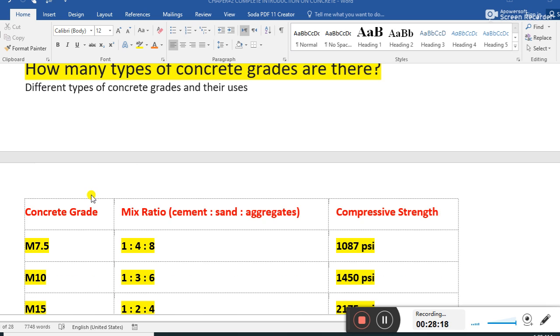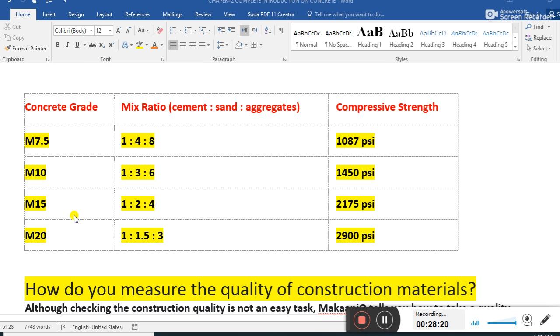How many types of concrete grades are there? Guys, this is also another important question. For example, for M7.5, M is mix and the ratio is 7.5. What is the ratio for M7.5? 1 cement, 4 sand, 8 aggregate. What is the compressive strength of the M7.5 mix? The compressive strength is 1087 pound per square inch of this concrete. This is the strength for M7.5.